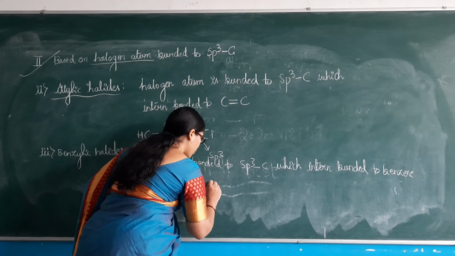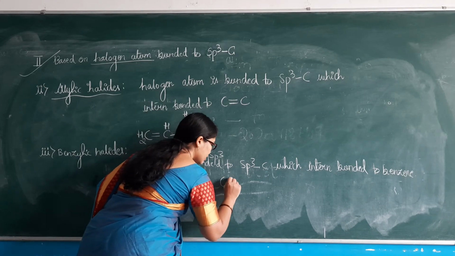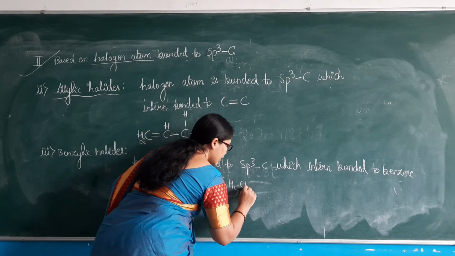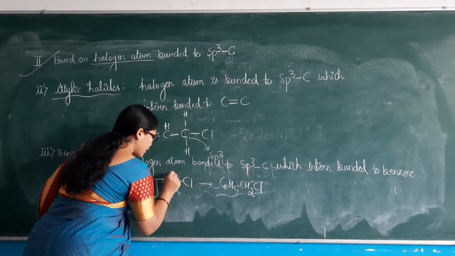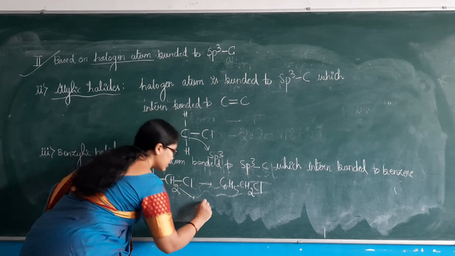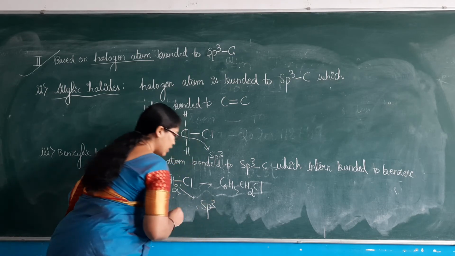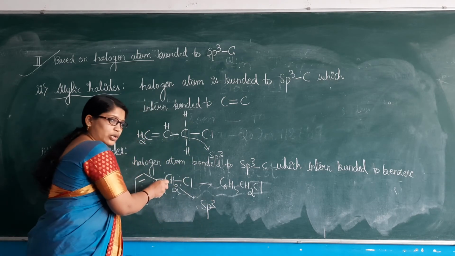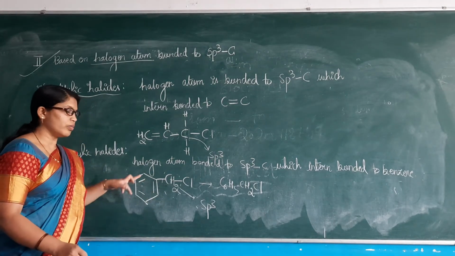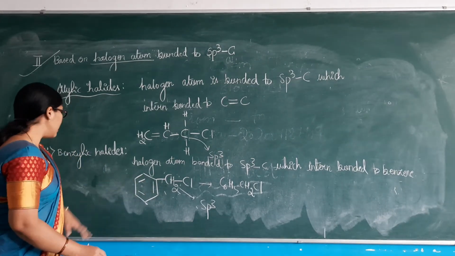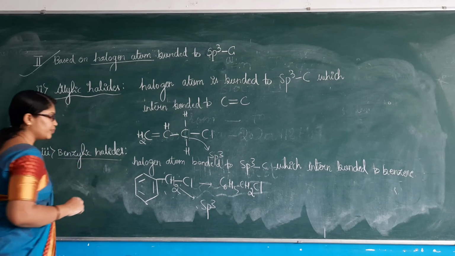The formula we would write here: C6H5CH2Cl. Now in this case, this is the sp3 hybridized carbon. The halogen atom is bonded to an sp3 hybridized carbon, which in turn is bonded to benzene. These are called benzylic halides.